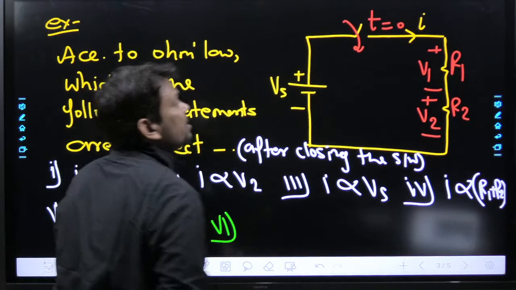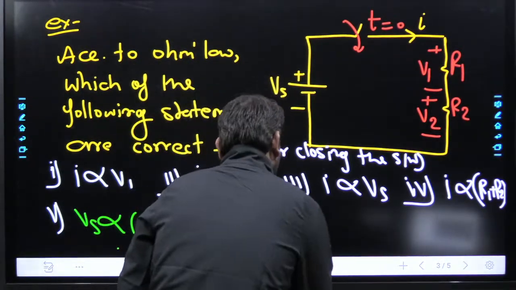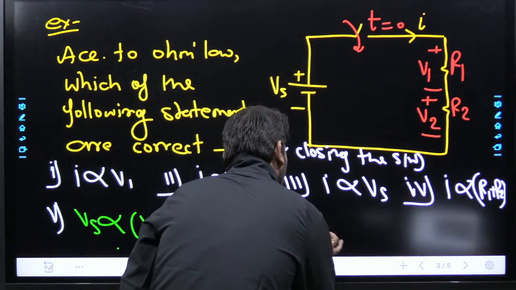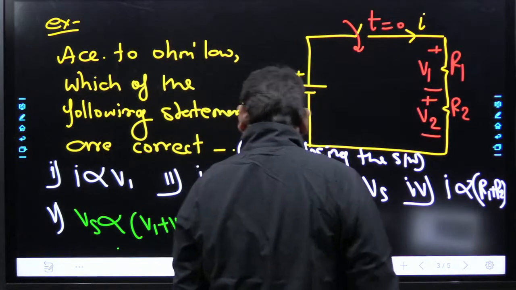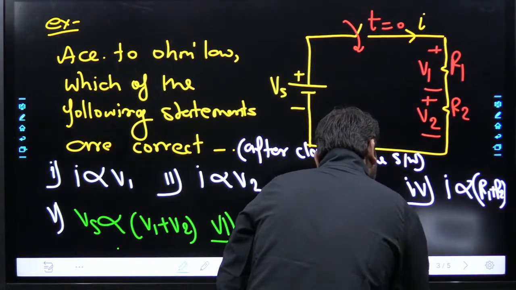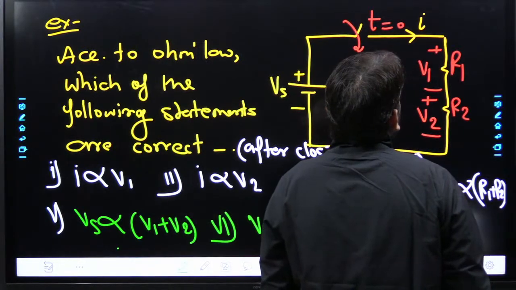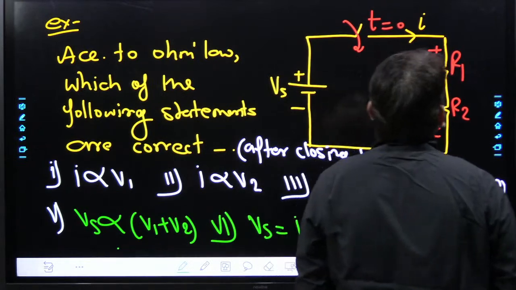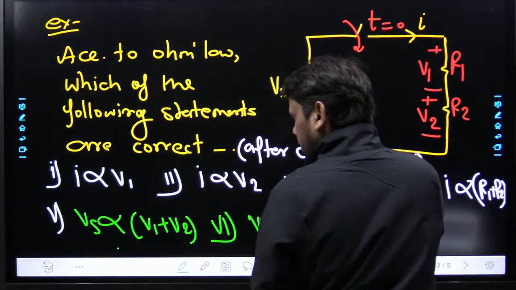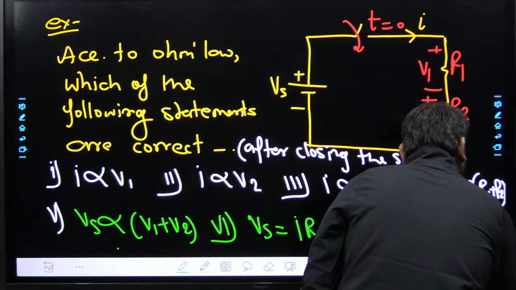Sixth statement: Vs is equal to I into R1 plus I into R2. And the seventh statement is V1 plus V2 is equal to Vs.